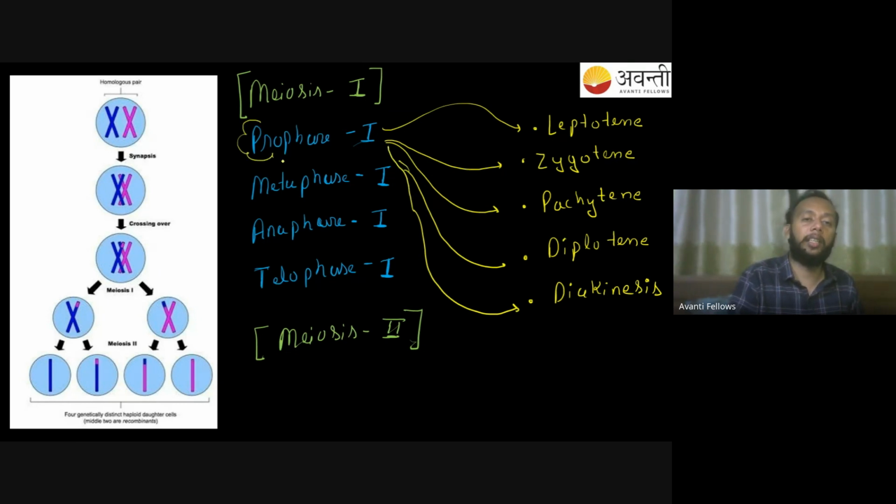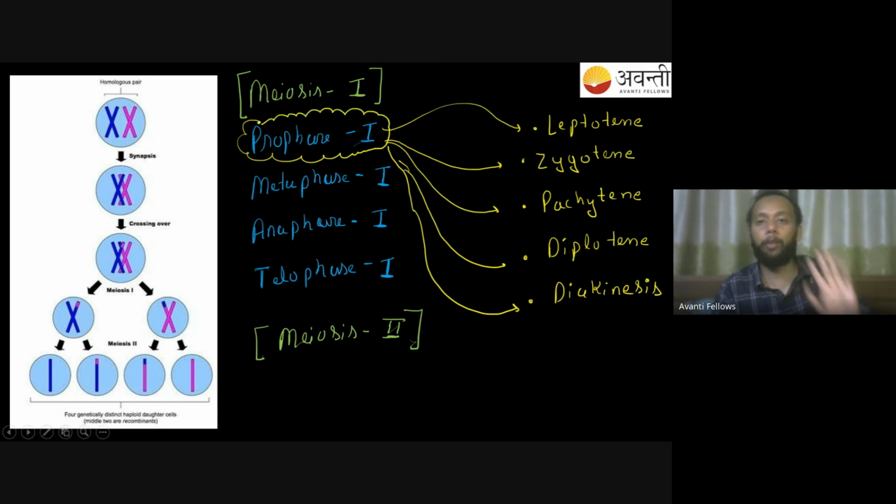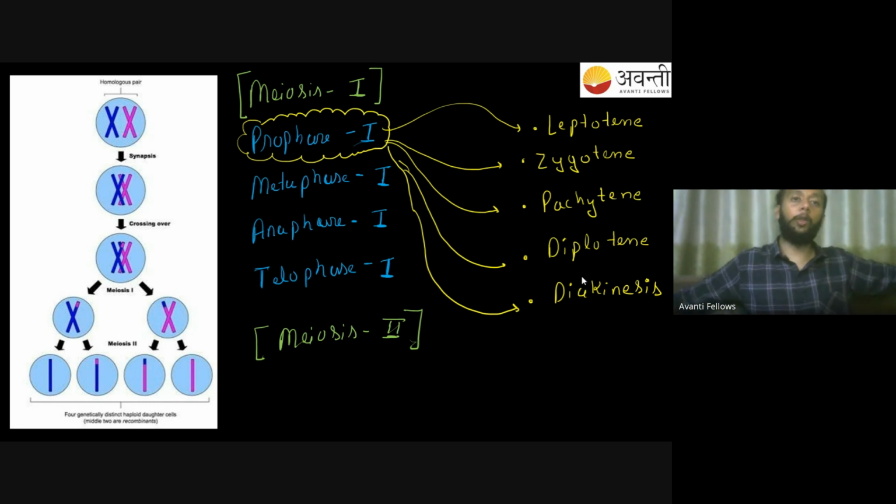ये आपको याद रखना है और इनको ही आज हमें डिटेल में समझना है. If you are able to understand this much, then this is the main part of the chapter. You should be able to crack most of the questions. So definitely, please remember the sequence. It starts with leptotene, zygotene, pachytene, diplotene, and diakinesis. If one of your friends asks you which part of meiosis is the longest, the answer is very simple. It is prophase 1. Prophase 1 happens to be one of the longest phases of meiosis. So that should be clear to all of you.